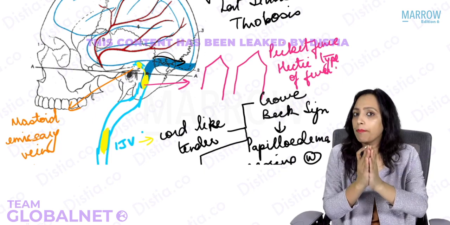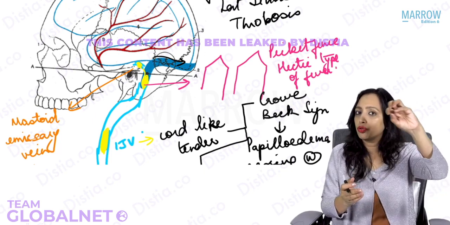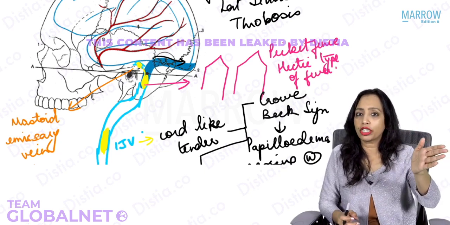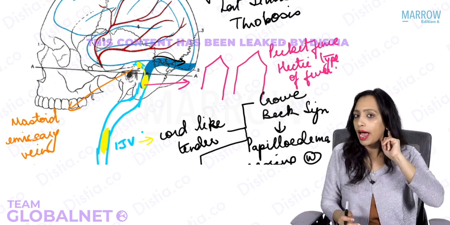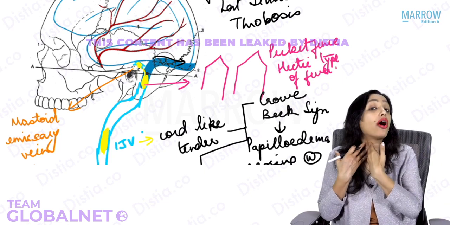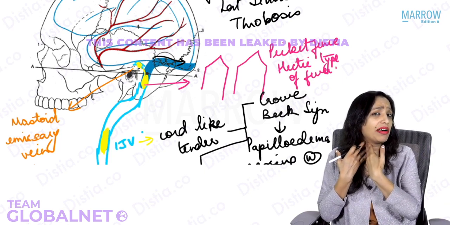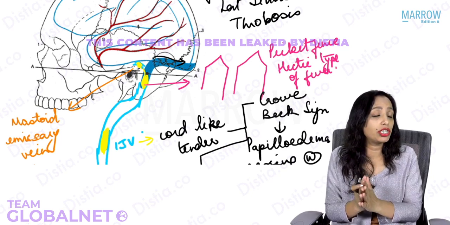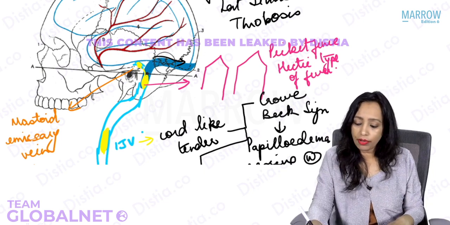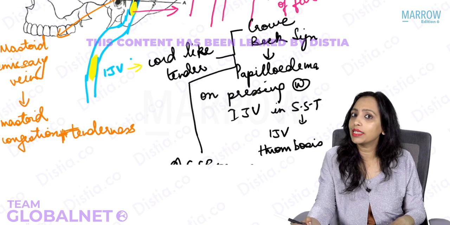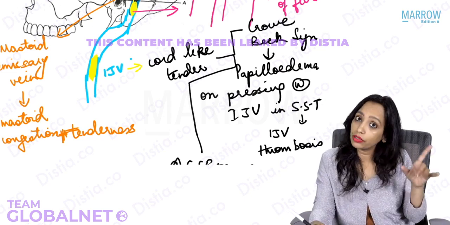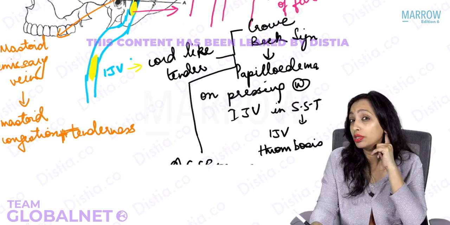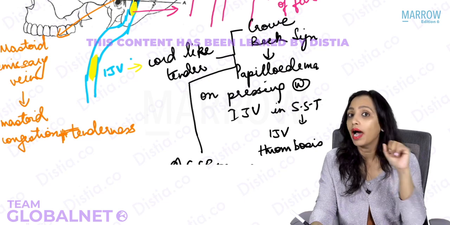So when you think of sigmoid sinus thrombosis, this complete picture should come to your mind, with the main thrombus in the sigmoid sinus, embolus going to the mastoid emissary vein, and embolus going below to the internal jugular vein. Quickly tell me, mastoid emissary vein obstruction will lead to edema over the mastoid, and jugular vein obstruction will lead to a cord-like, very tender internal jugular vein. The thrombus in the main sigmoid sinus will lead to hectic type of fever. Edema of the mastoid is seen in any other condition you know of other than sigmoid sinus thrombosis? In mastoiditis. In mastoiditis, what was the appearance of the mastoid known as? Very smooth, edematous, ironed out mastoid.